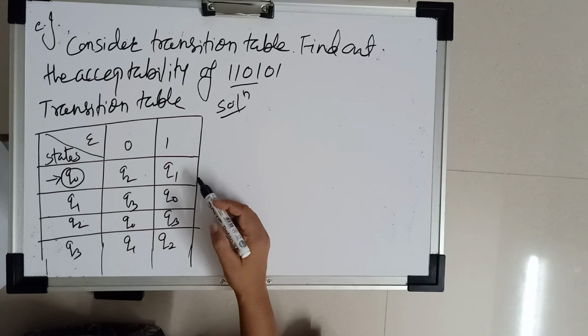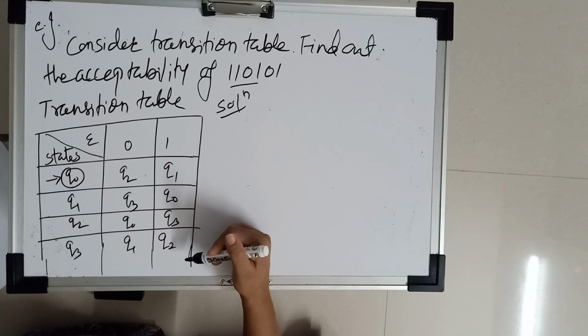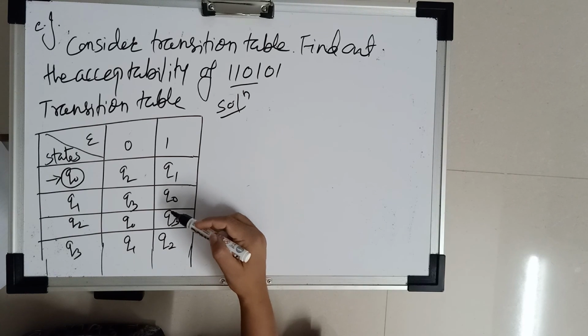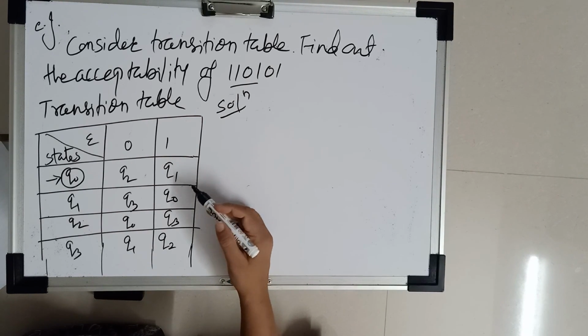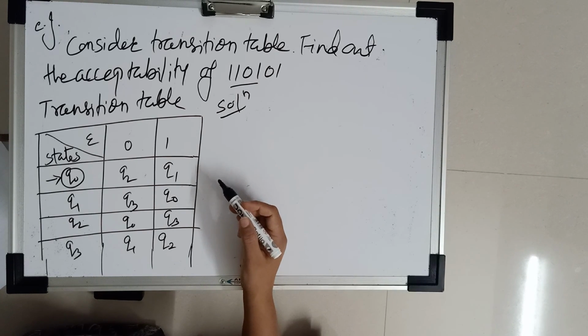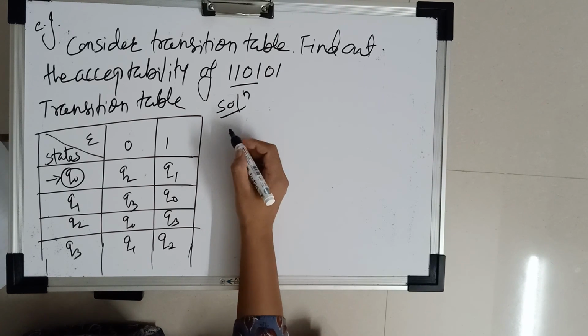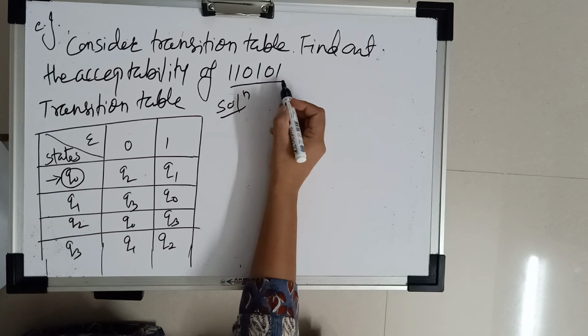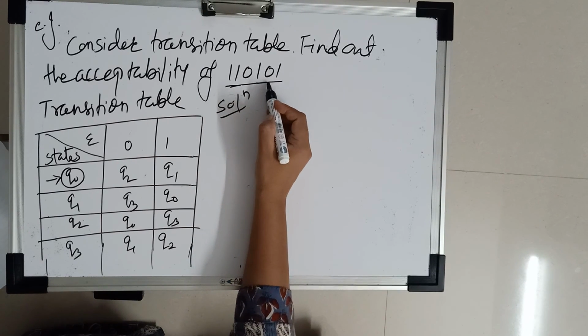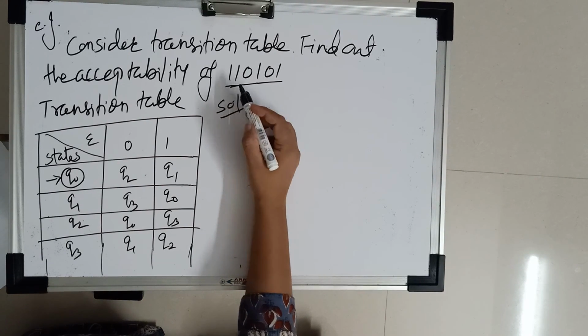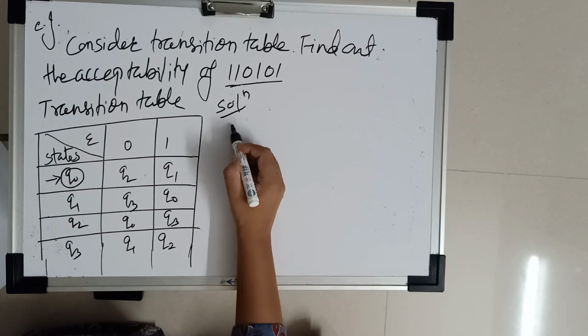Here we can observe that this table is a DFA, because no more than one state is given in these entries. So if a DFA table is given, we can write the sequence easily. For this string, anyhow we have to start from the initial state and it must end at the final state.